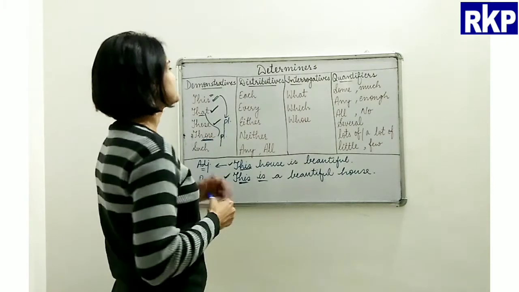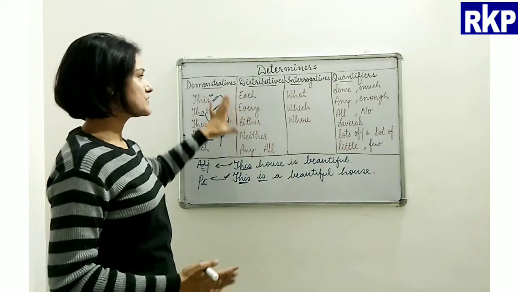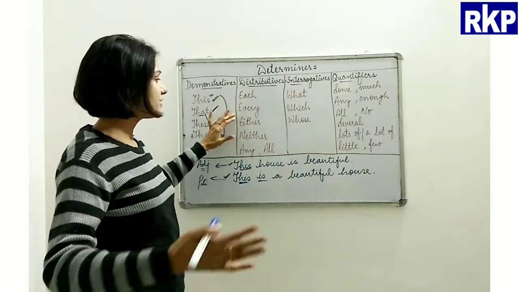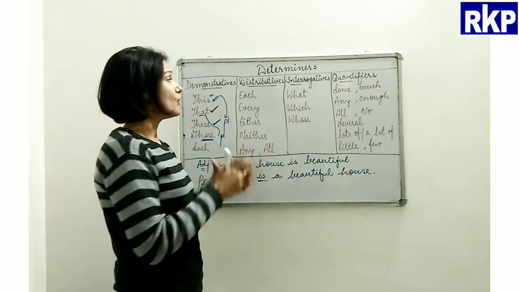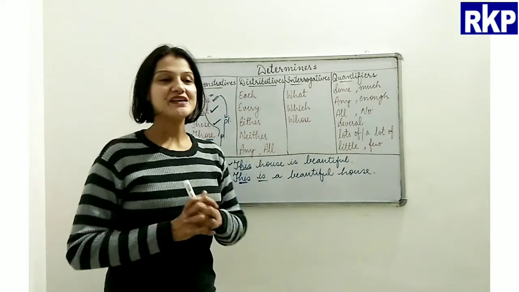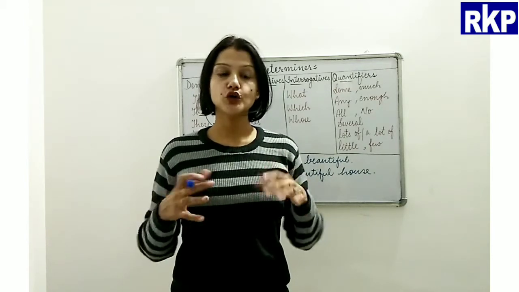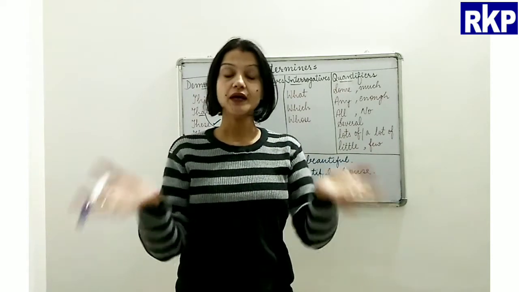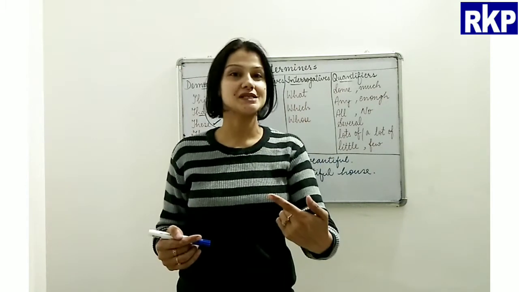Understood? Very good. Now, distributives. Beta, you can see the examples: each, every, either, neither, any, all. Distributives are always used when we are talking about a group. There has to be more than one person.